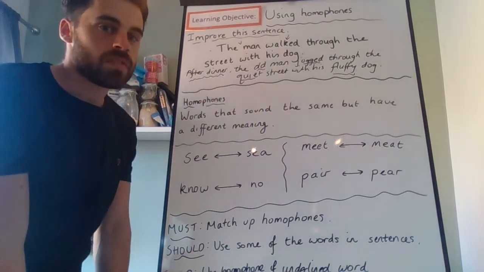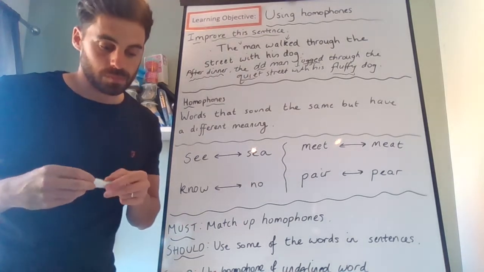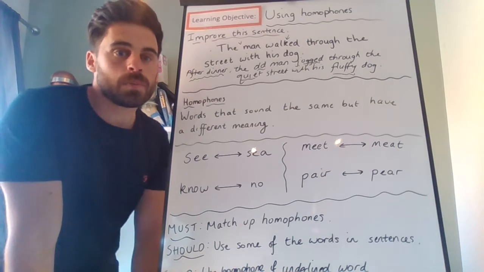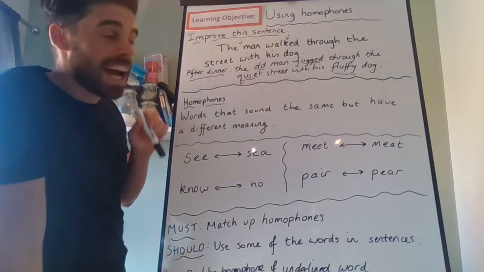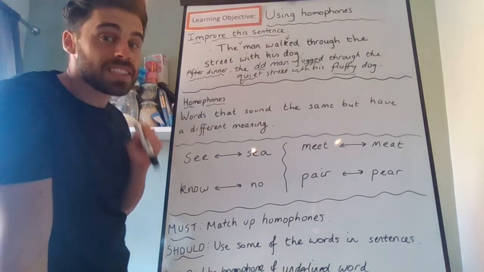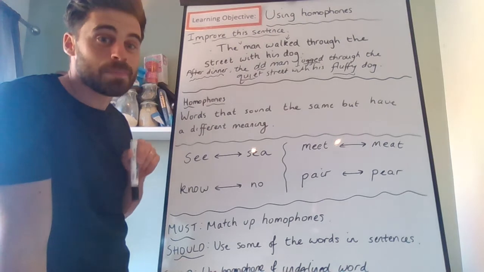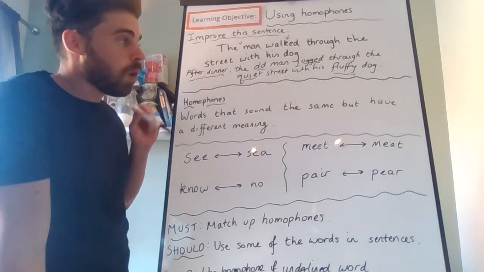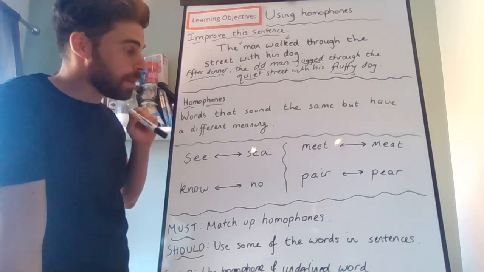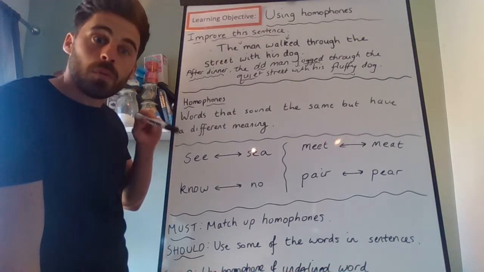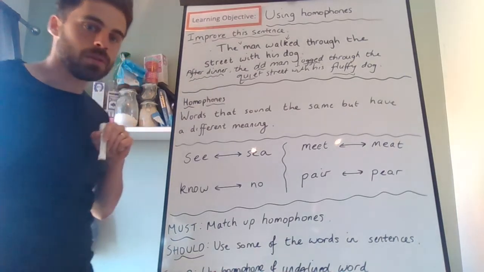I'm sure you came up with lots of interesting ideas as well, and I look forward to reading those later. But today's lesson is going to be about homophones. Homophones are words that sound the same. We say them the same, but they have a different meaning. They mean something different and are spelt differently. Quite often, you will use these words without even realising you're doing it. But maybe today, you'll realise a few words, maybe learn more words that have homophones.